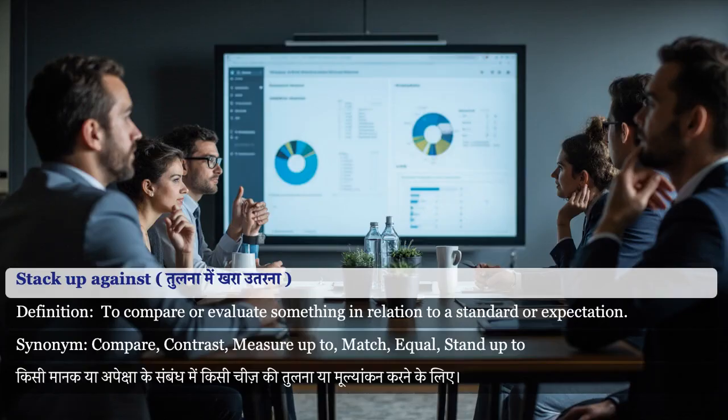Stack up against. To compare or evaluate something in relation to a standard or expectation. Synonym for stack up against: compare, contrast, measure up to, match, equal, stand up to.